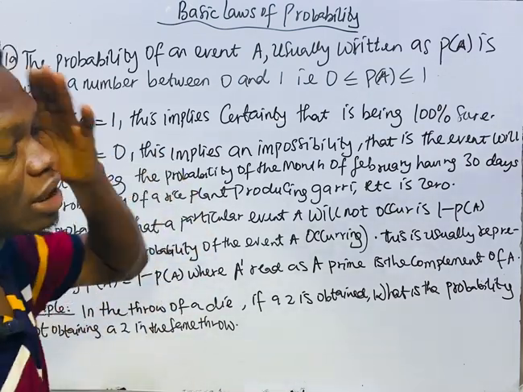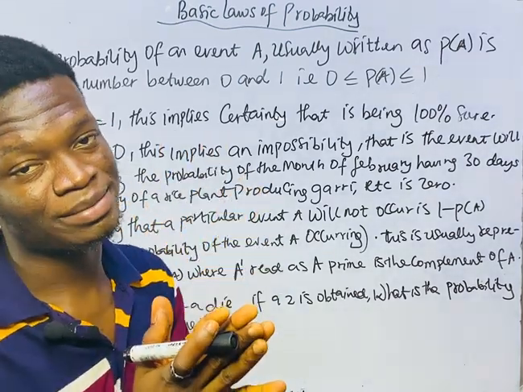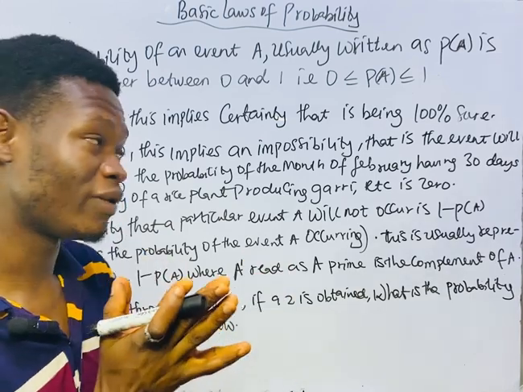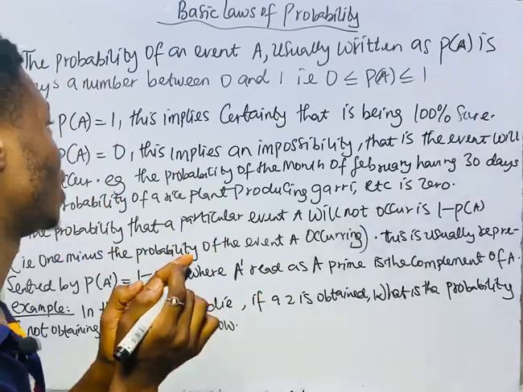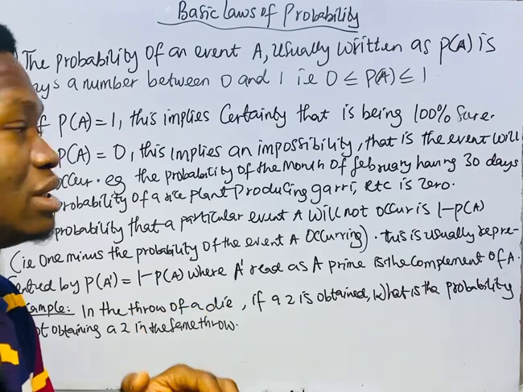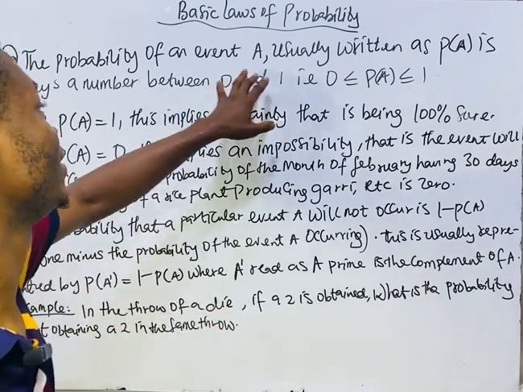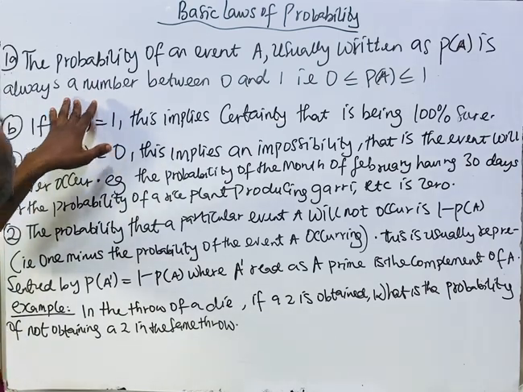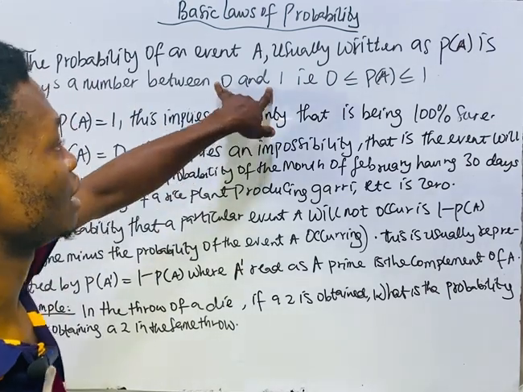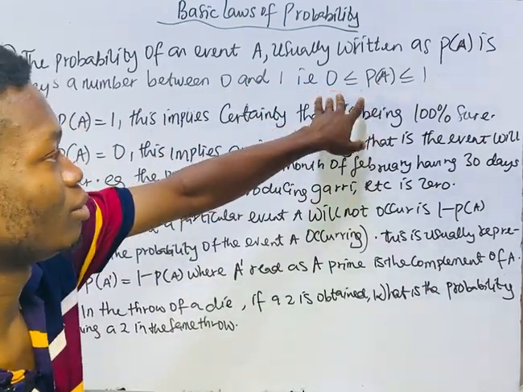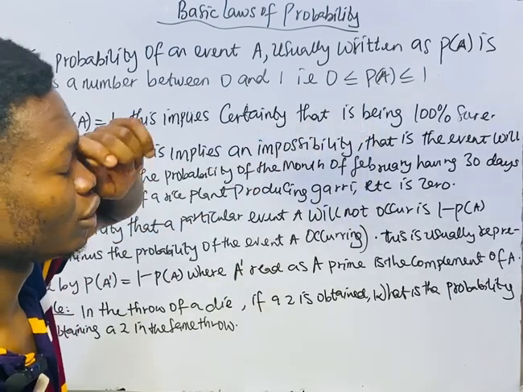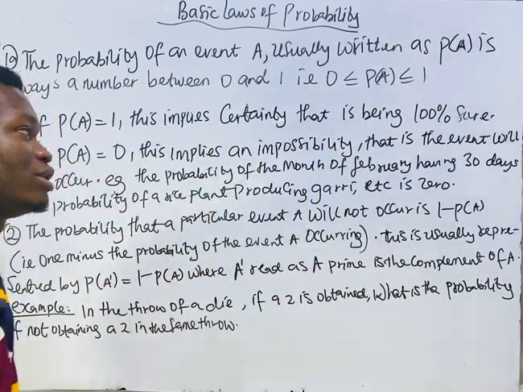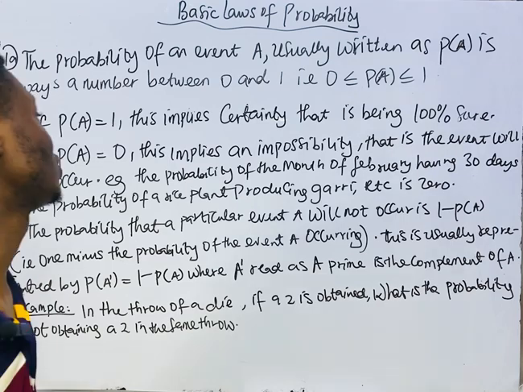They mean that the probability of an event must not exceed 1. So that's what it's trying to tell us. The probability of an event A, usually written as P of A, is always a number between 0 and 1. So it must not exceed 1. Probability of A must be greater than or equal to 0, and probability of A is less than or equal to 1.